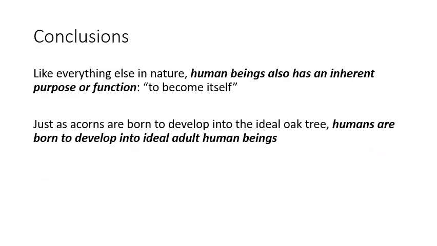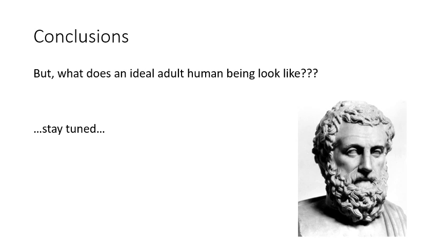Now, how is this relevant to our understanding of Plato's theory of the good life? Well, like everything else in nature, human beings also have an inherent purpose or function to become itself. So just as acorns are born to develop into the ideal oak tree, humans are born to develop into ideal adult human beings. But what does an ideal adult human being look like? Well, stay tuned because we're going to talk about that in our next lecture.